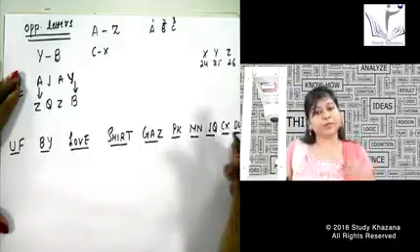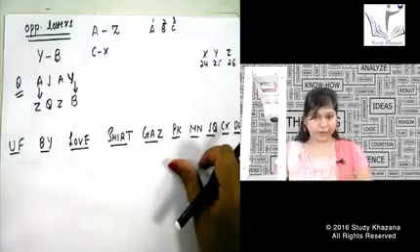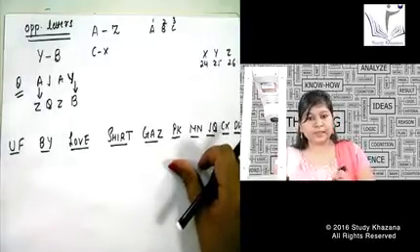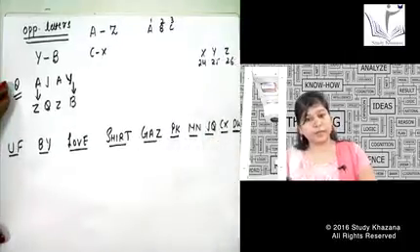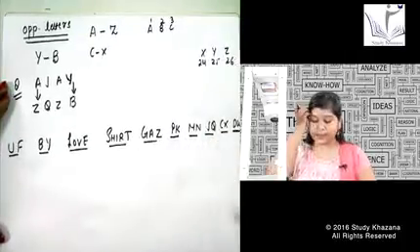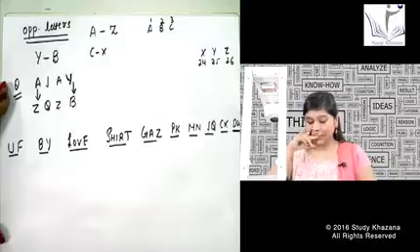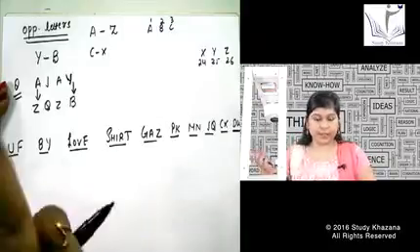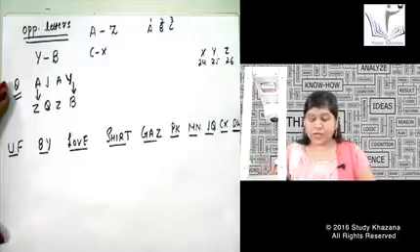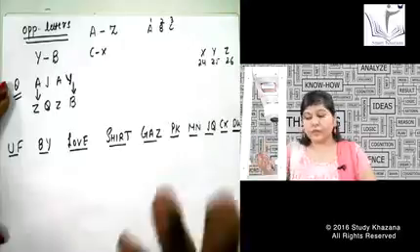Now see the way I am pronouncing it. The first time you hear this, you will see that it is a little humorous, and it makes sense in our opposite letter series. See the way I am pronouncing it. It is Uff by Love. These three words we can remember like this. Uff by Love, Shirt, Gas, PK. I hope you are getting the way of pronouncing it.